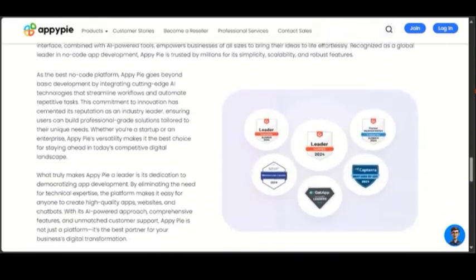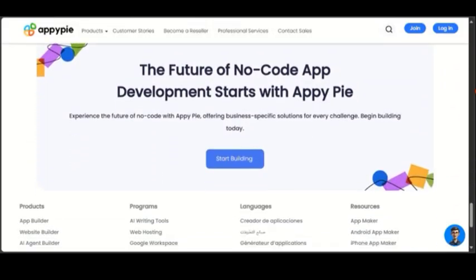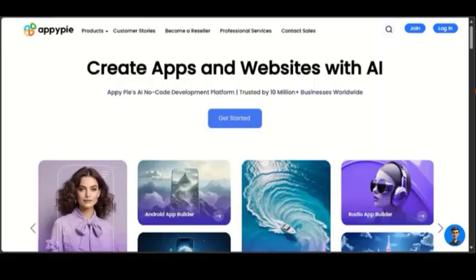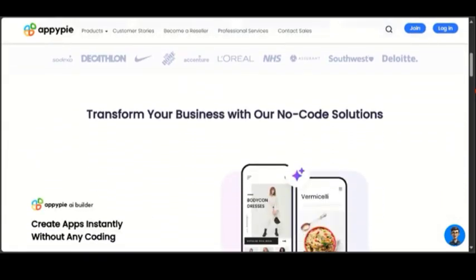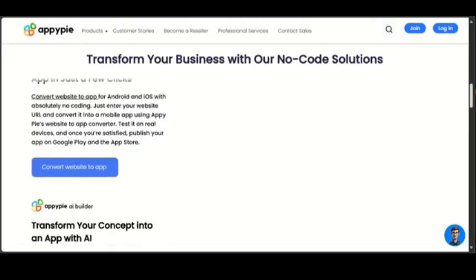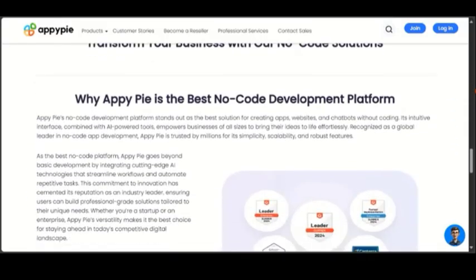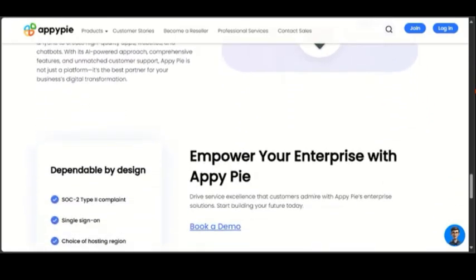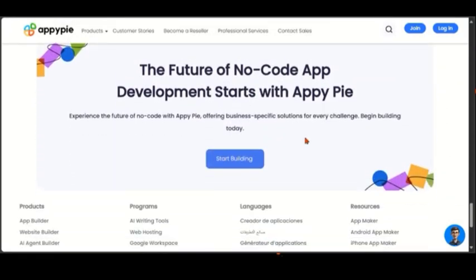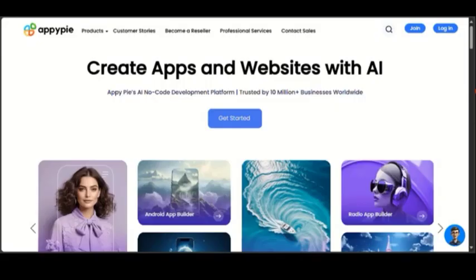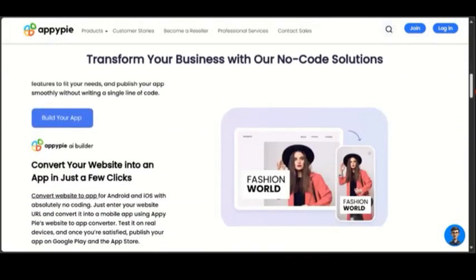Appypie AI is an AI-powered no-code platform for quickly building websites and apps, while Blaze AI is a content creation system designed for marketers and creators to streamline and scale content production, especially for social media and video. The best choice, that is which one you should choose, depends on your goal. Use Appypie to create digital products like apps and websites, and use Blaze AI to generate and manage marketing content like posts, ads, and videos.